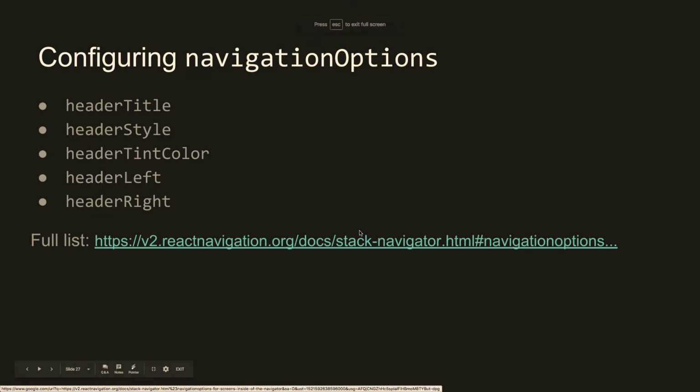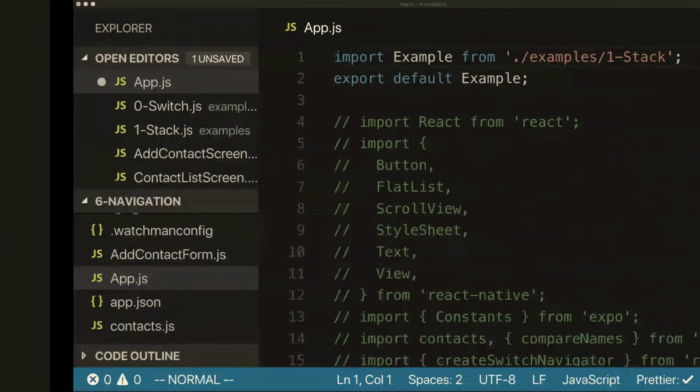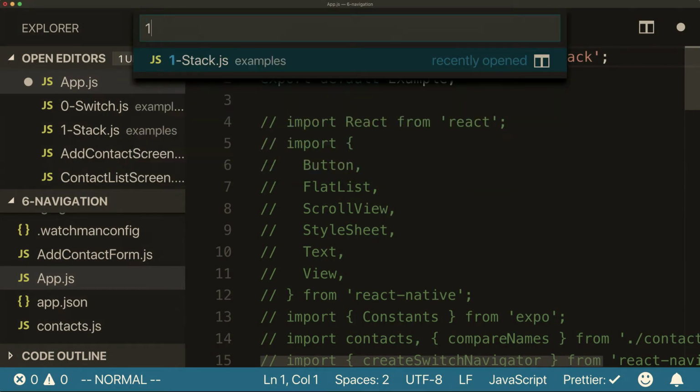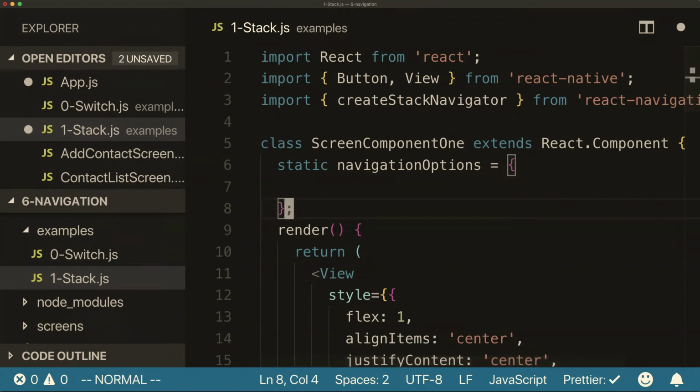Of course, we probably need to do a little bit more with the UI surrounding the screen that we're working with. We might want to set the title, change the colors, add buttons, that sort of thing. And for that, there's this concept of navigation options. The way that we work with this is by adding a static called navigationOptions to the screen.